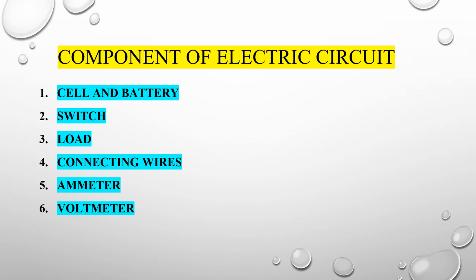Everyone knows that there are different wires, but we always have to distribute the wires into three categories mainly. The first is positive, negative, and neutral. It means neutral is a ground wire also. Now you will see that there are two apparatus used in our electricity lesson. The first apparatus is an ammeter, always used to measure the electric current, and the voltmeter is used to measure the potential difference.